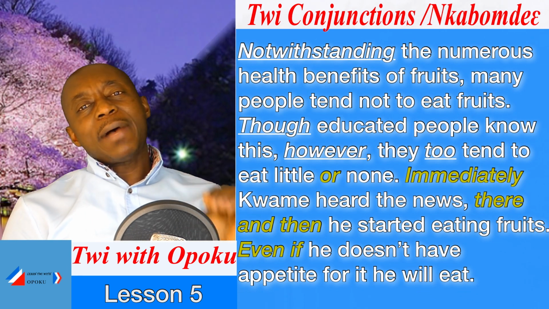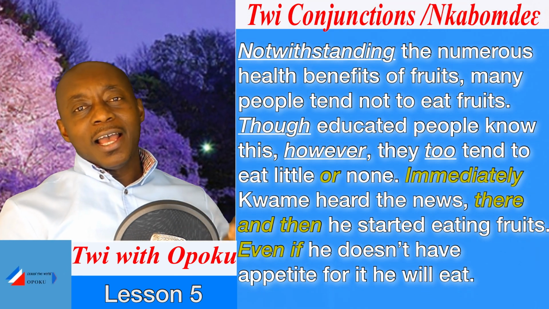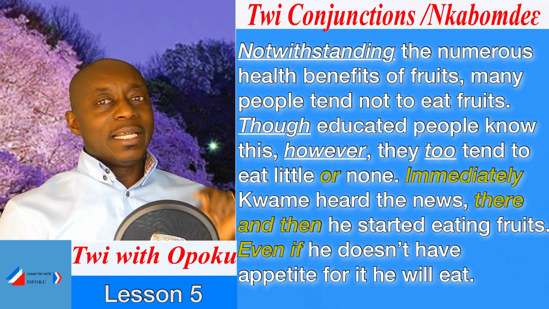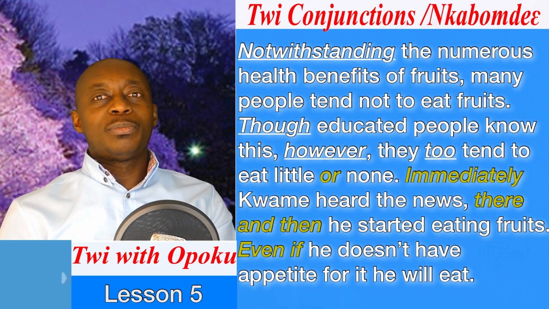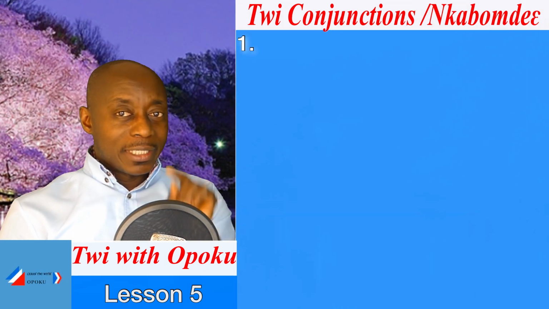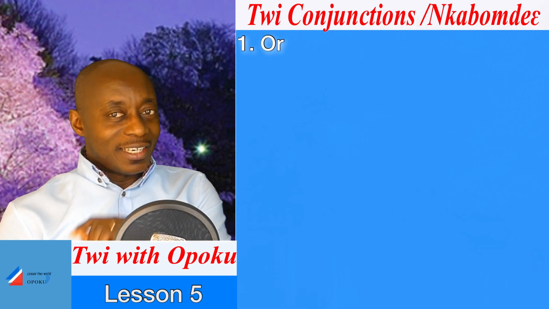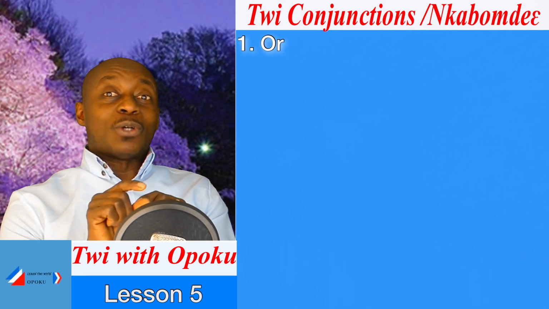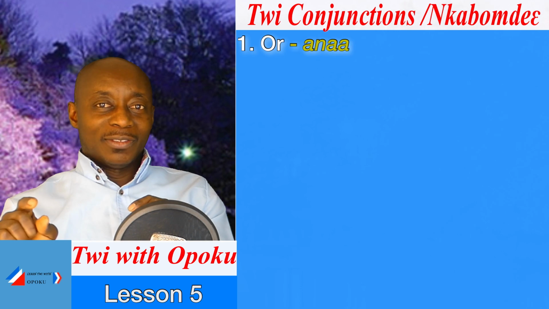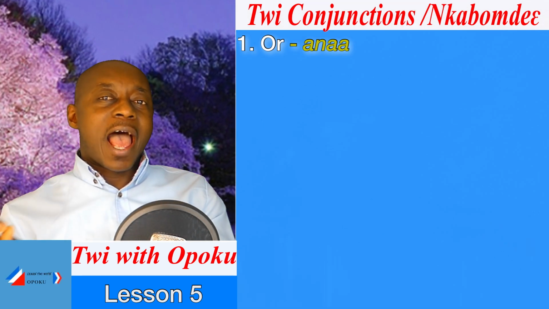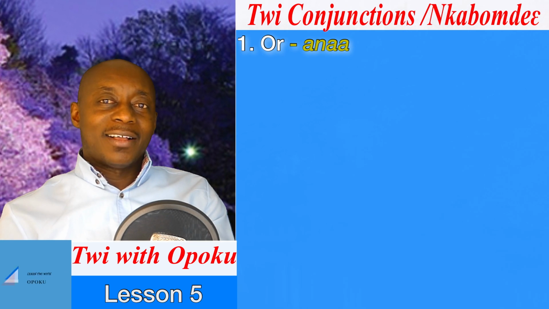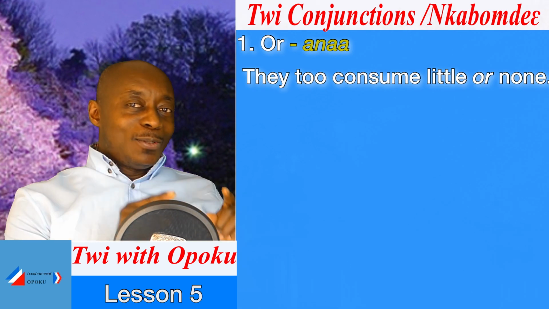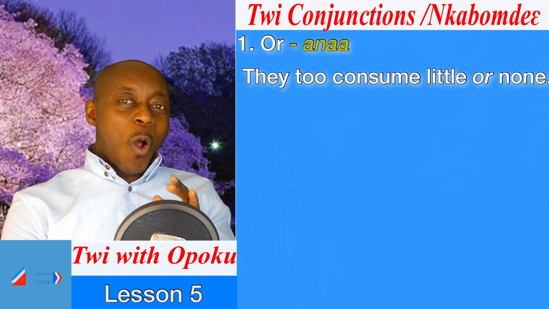Good. So in the passage, we said that educated people know this. However, they too consume little or none. So the conjunction that we are supposed to treat here is what? Or. In Twi we will say ana. Ana. So in the statement, they too consume little or none.